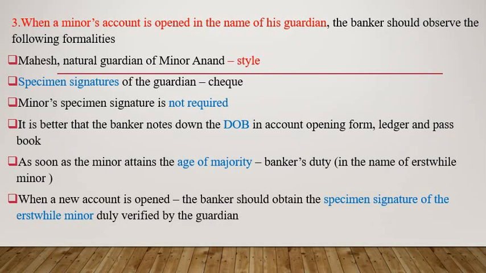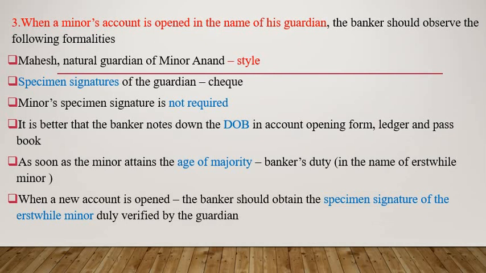Fifth point, as soon as the minor attains the age of majority, the banker should close the minor account. As I told you, the same procedure should be followed by the banker. They have to close the minor account that was in the name of the guardian, and open a new account in the name of the ex-minor himself. That is a very important precaution for a banker.